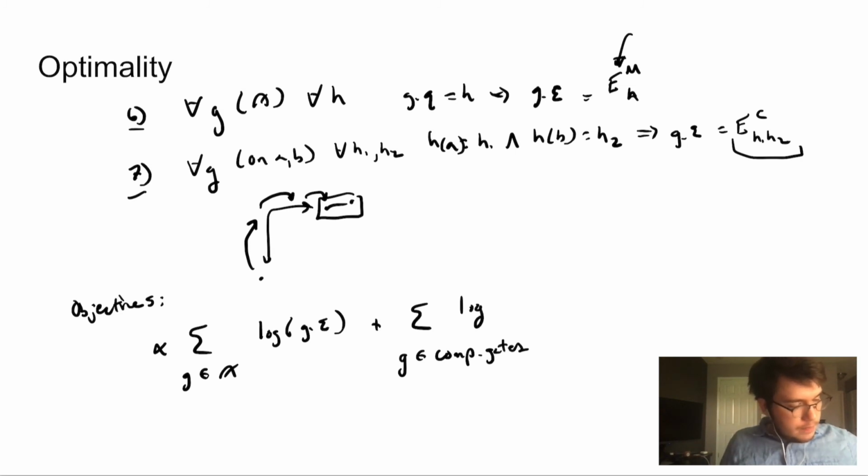And similarly, log of g dot epsilon. And this will be 1 minus alpha as a term out front, actually. And so the point of these alpha terms is to weight which of these terms we want to consider more important in our objective. And you would need to solve for alpha empirically. Okay, so that was a lot.